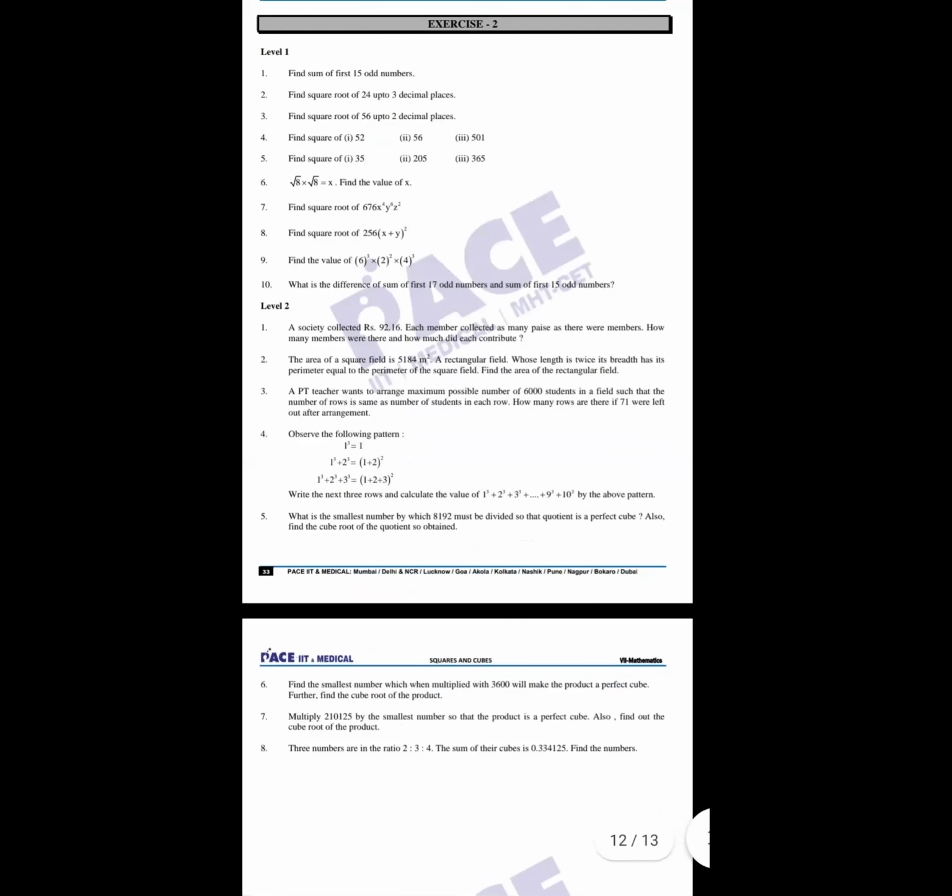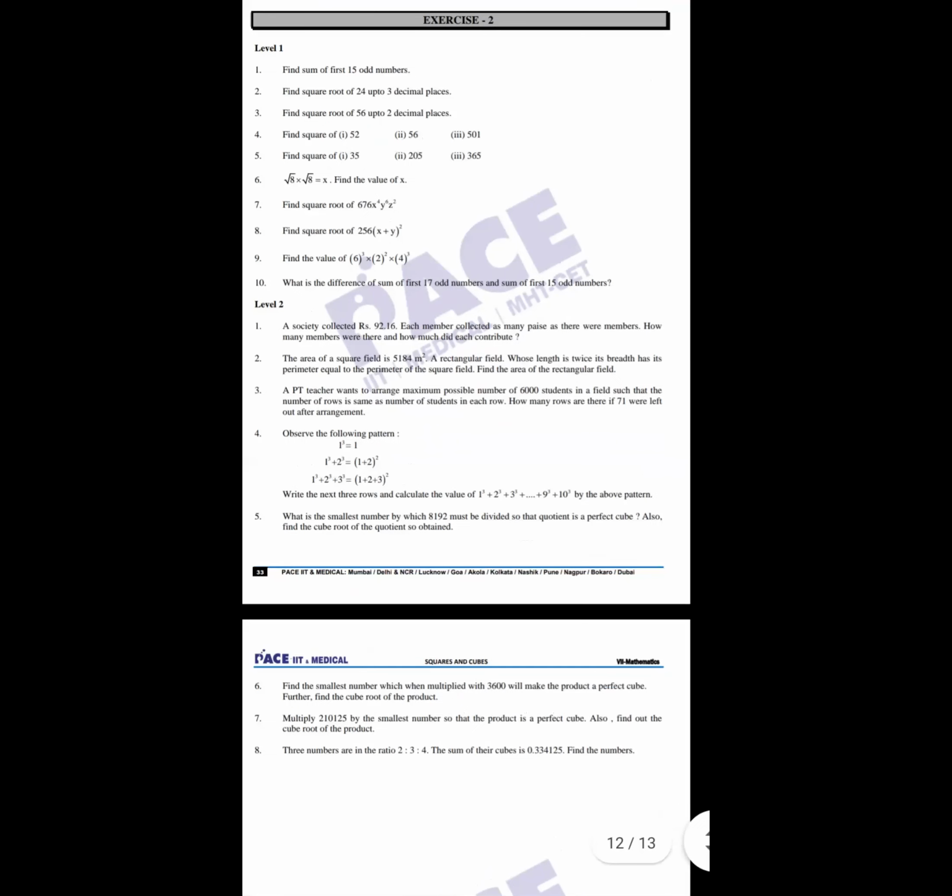You are talking about the 6th question, that is 3600. Yes. So you must be getting 2 into 2 into... What is the factorization? There are 4 twos, 2 fives, and 2 threes. In the case of cube root, you have to make groups of three.